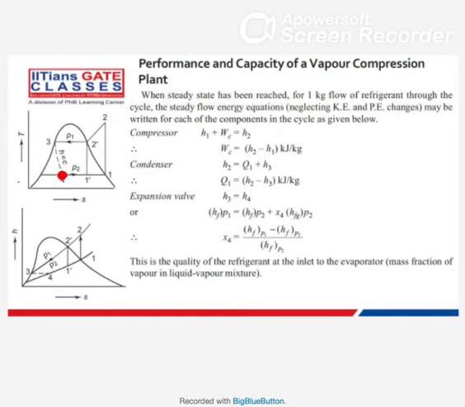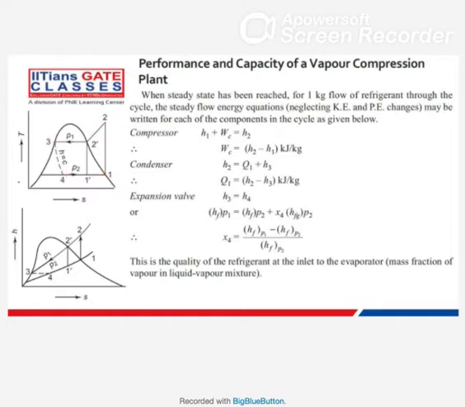Because this is saturated liquid, this is saturated vapor, this is superheat, only here will you have the wet state, for which you should have an X value.